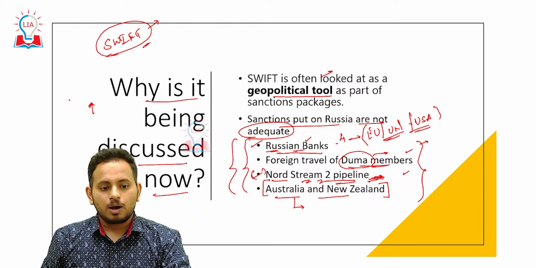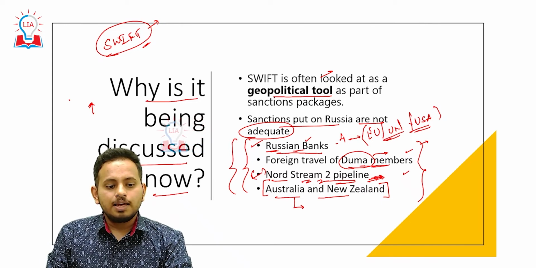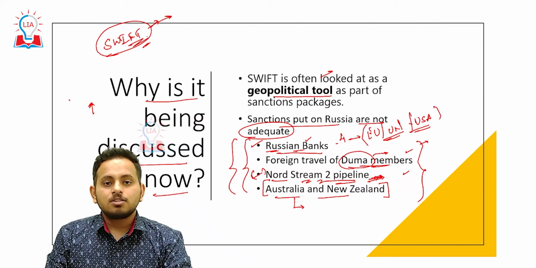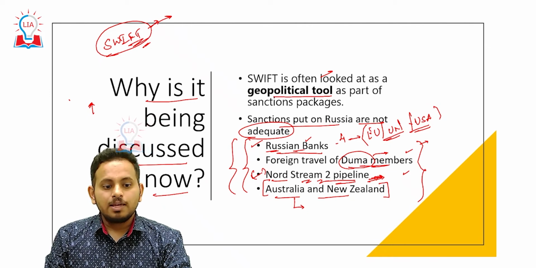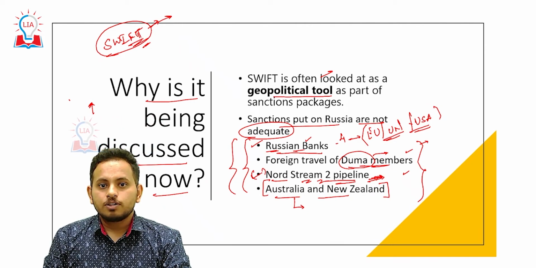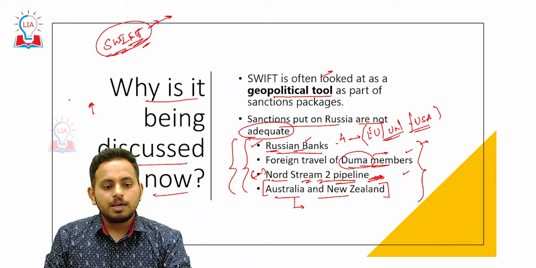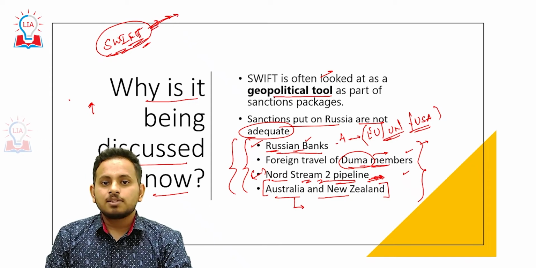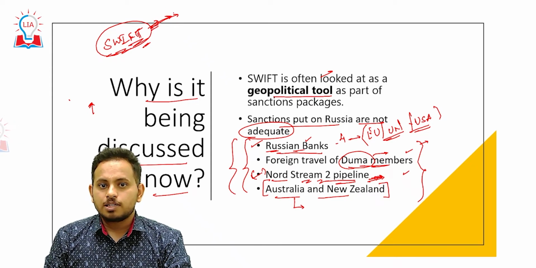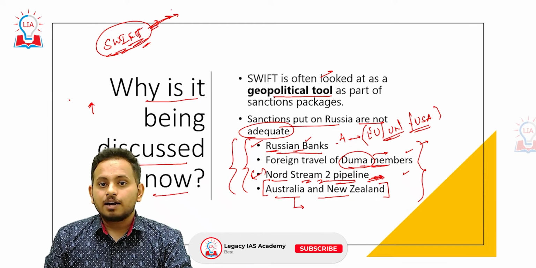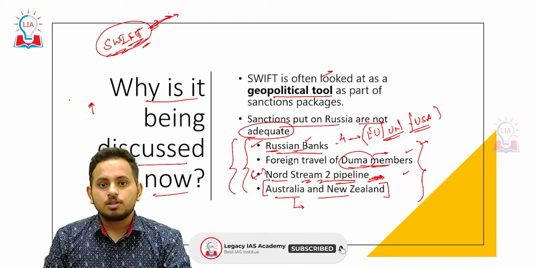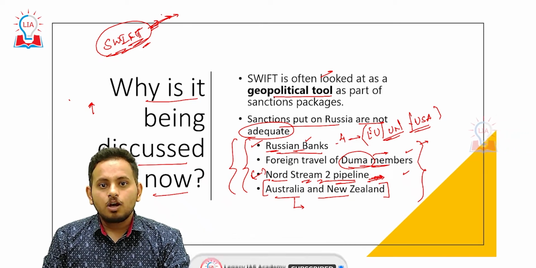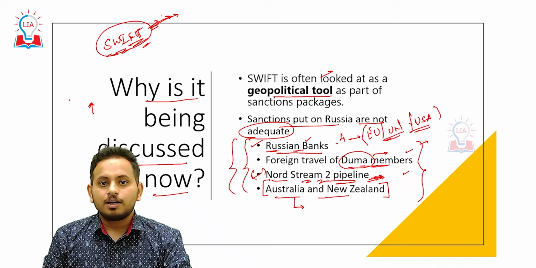That is the reason why the global community is demanding sanctions on SWIFT. SWIFT access for all the financial institutions of Russia should be banned. This is what is being demanded. What happens if it is banned? If SWIFT transactions from all the financial institutions of Russia are banned, then Russian banks, financial institutions or Russian people cannot carry out any kind of foreign transactions, and then there will be domestic pressure.